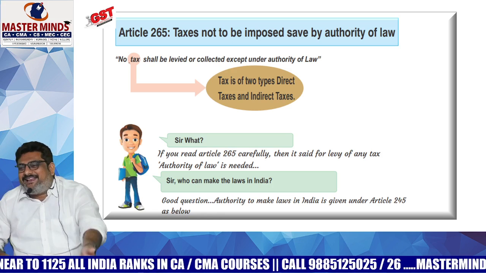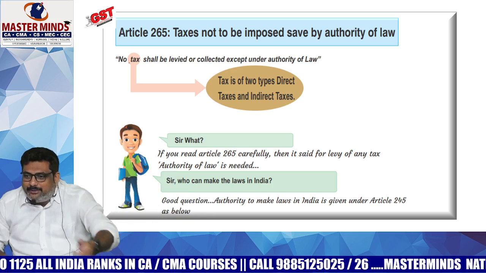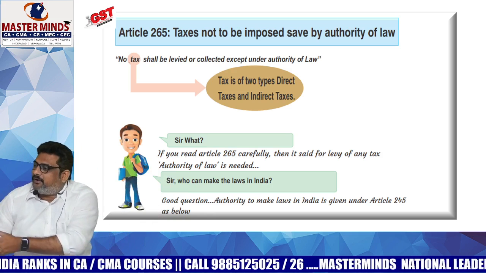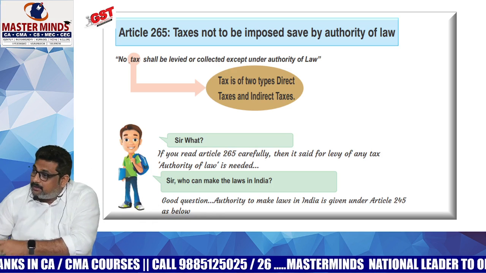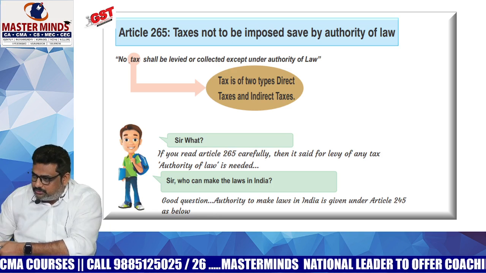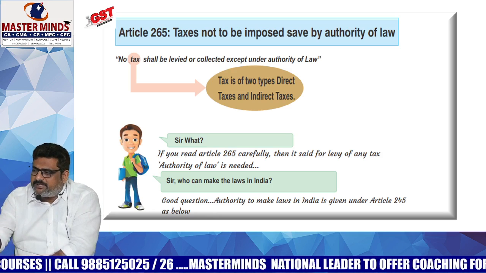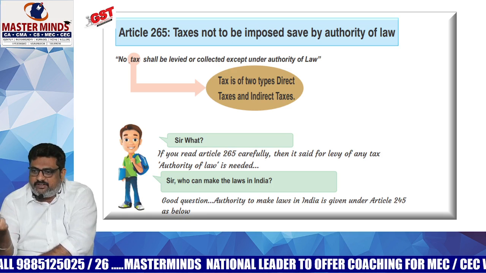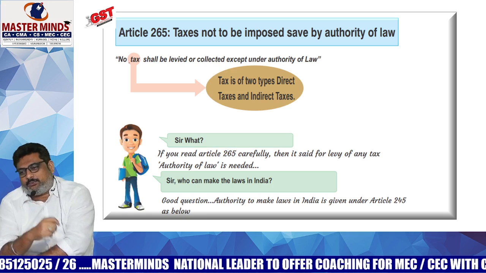If it were in the act itself, every time you would need to go to Parliament to modify that. So day-to-day procedural formalities are put in the rules instead of the act, which can be modified by the government by passing a GO, government order. Just with a pen and paper, they can modify the rule.